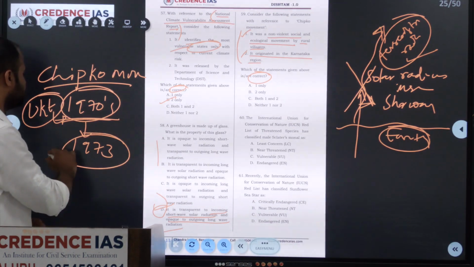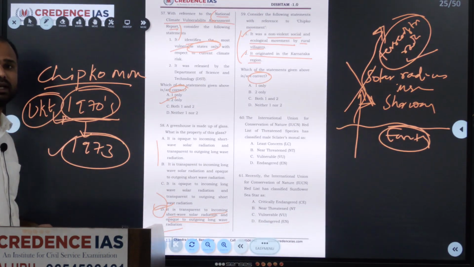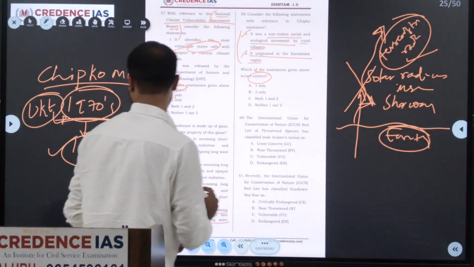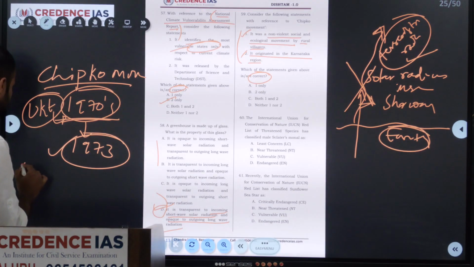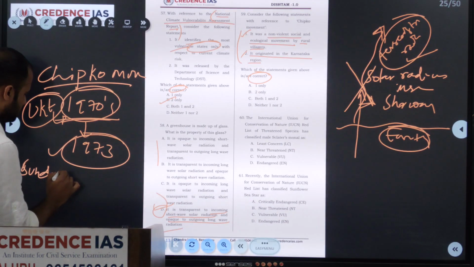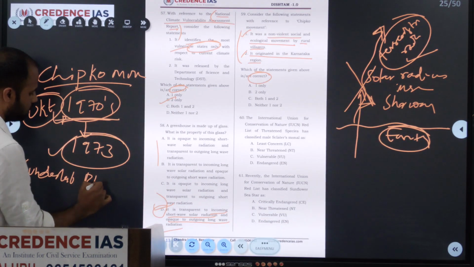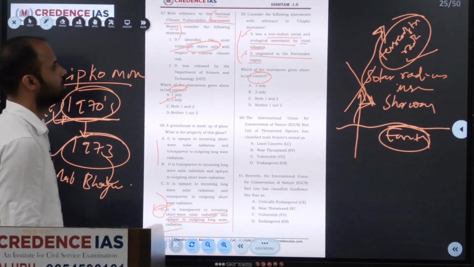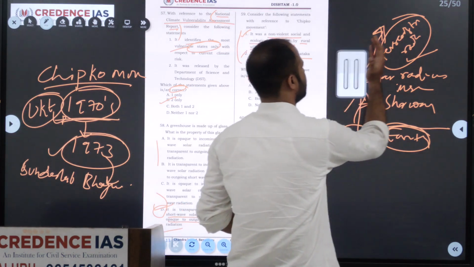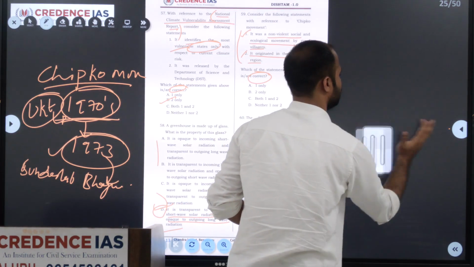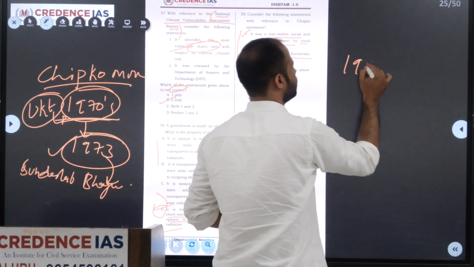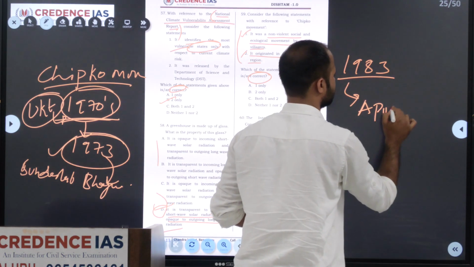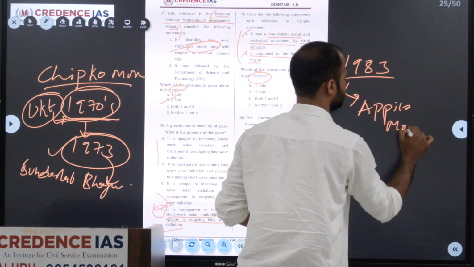The leadership was under Sundarlal Bahuguna. In Karnataka, the same was adopted in 1983. It's named the Appiko movement.